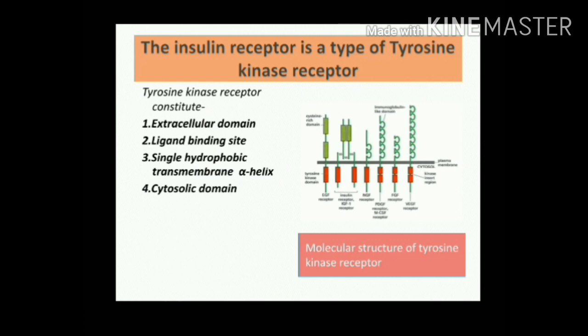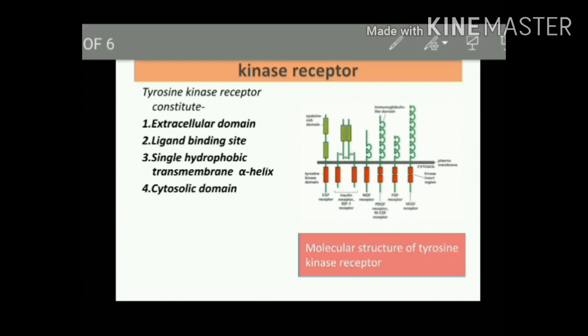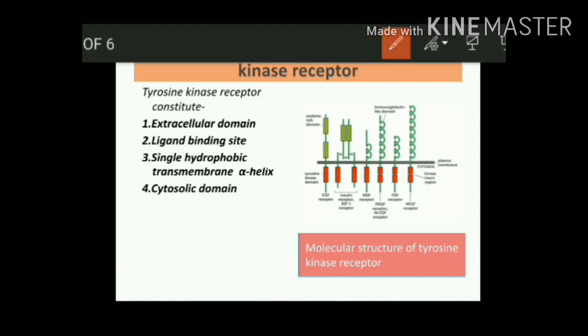Insulin binds to a tyrosine kinase receptor. The insulin receptor is a type of tyrosine kinase receptor. Tyrosine kinase receptors constitute an extracellular ligand binding domain, a single hydrophobic transmembrane alpha helix, and a cytosolic domain that includes a region with protein tyrosine kinase activity. This is the molecular structure of the tyrosine kinase receptor.